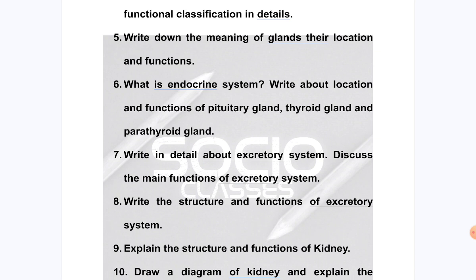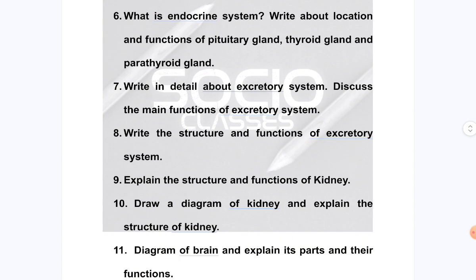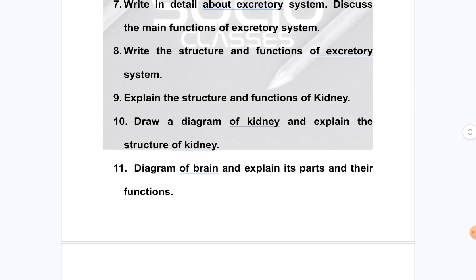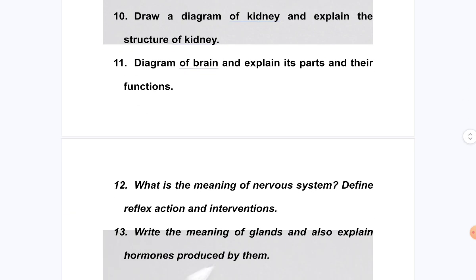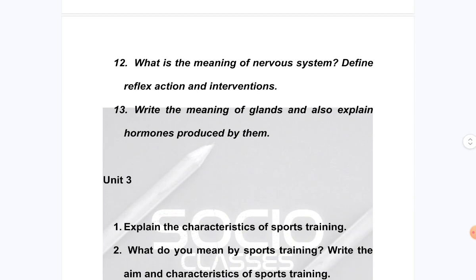write about location and functions of pituitary gland, thyroid gland and parathyroid gland, and next write in detail about excretory system, discuss the main functions of excretory system, and then write the structure and functions of excretory system, and then explain the structure and functions of kidney, and then draw a diagram of kidney and explain the structure of kidney, and next diagram of brain and explain its parts and their functions, and then what is the meaning of nervous